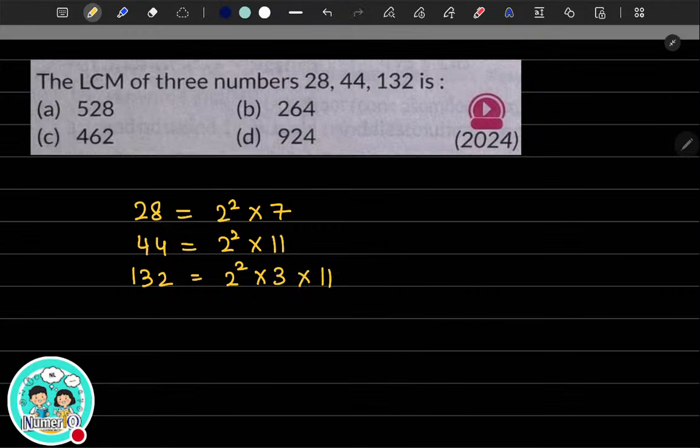Yeah, what is the answer? Is it 924? Absolutely right. 924. That's the right answer.